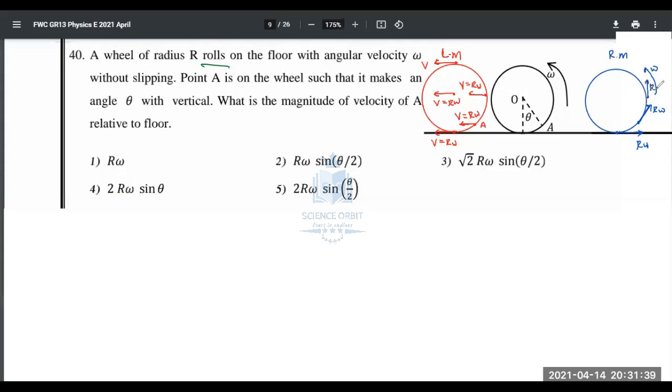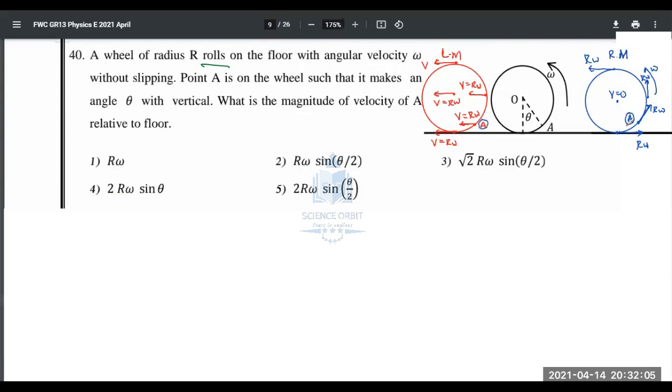At this point it will be like this, R omega, likewise. And in the middle, what will be the velocity? Zero, because due to rotational motion the tangential velocity is given by radius into omega, and for the center, the radius is zero. So this is point A. Careful, focus on point A. Our focus point is A.